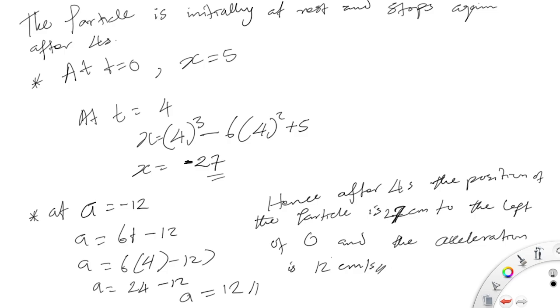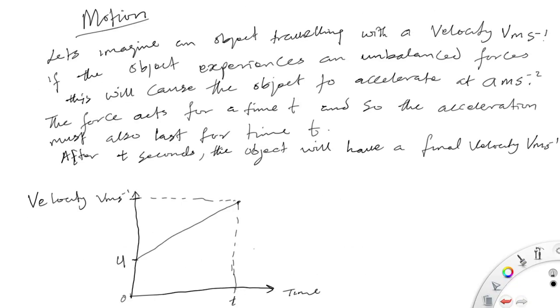So that's that for today. Let's now dive into motion, where we would look at the 3 equations of motion. So just stay tuned. We're now looking at motion.